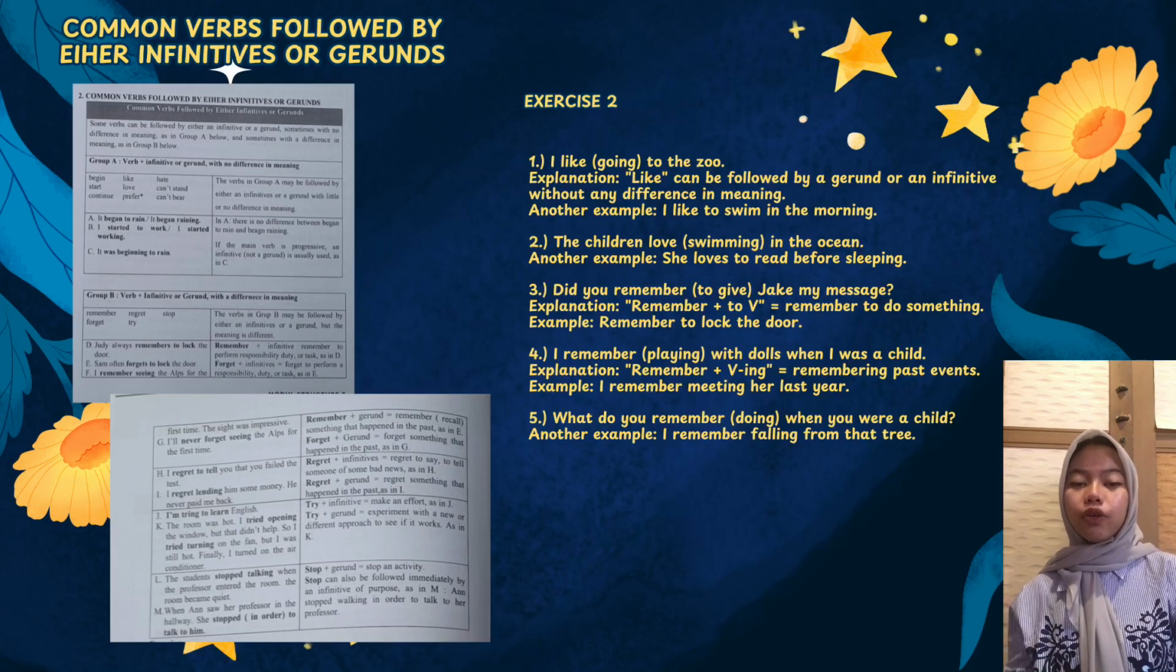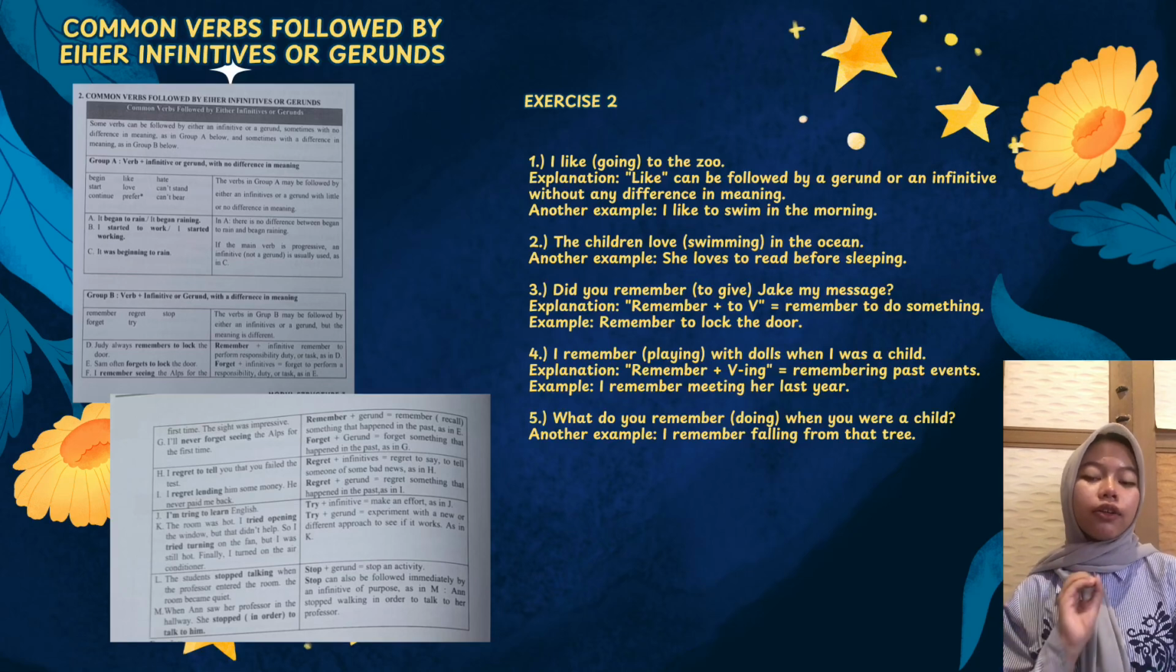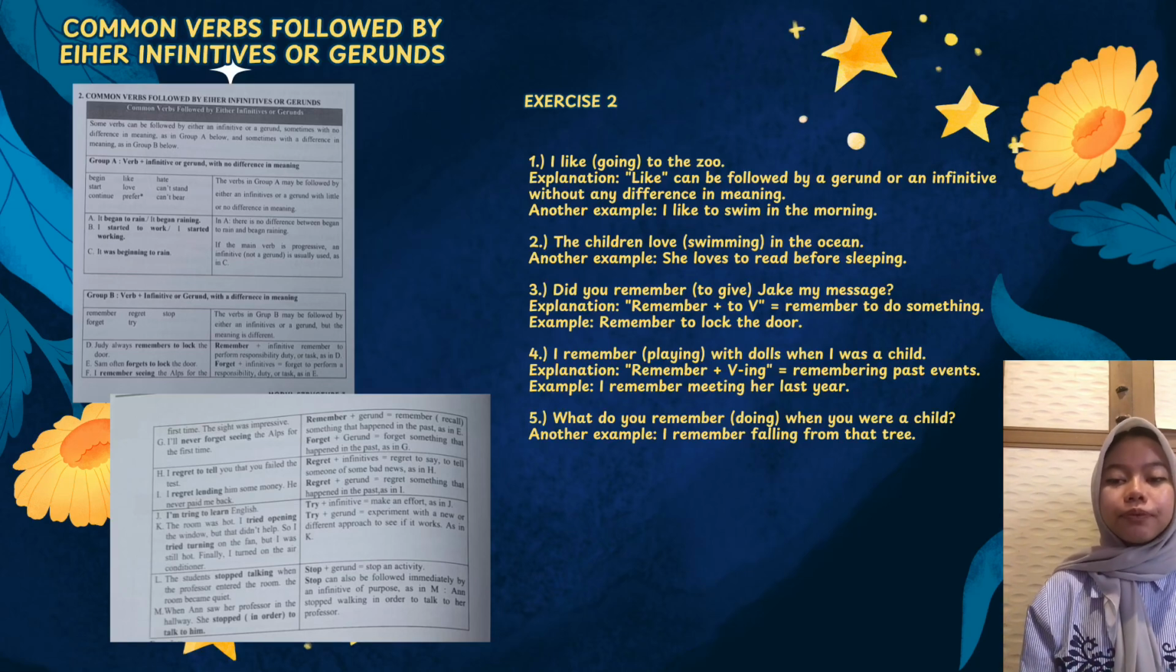Now let's look at group B. These verbs change meaning depending on whether they are followed by a gerund or an infinitive. Examples of verbs: remember, forget, regret, stop, try. Let's go through a few examples to understand the difference. Number 1, the verb remember. For example, Judy remembers to lock the door. She remembers before she locks it.